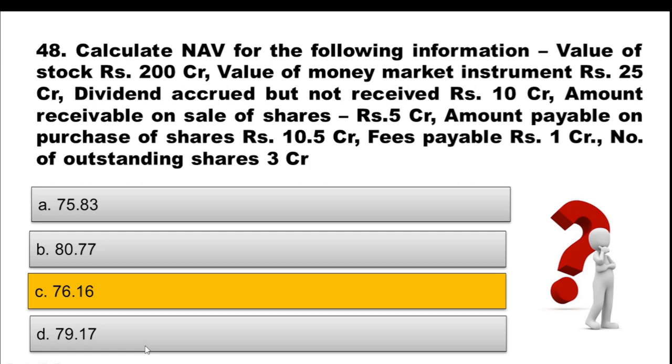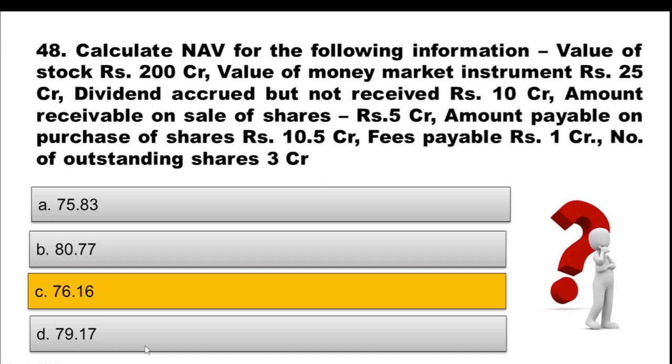Let me explain this numerically. 200 plus 25 plus 10 plus 5. What have I added? 200 crore, that is value of stock, plus 25 crore, that is value of money market instrument, plus 10 crore, that is dividend accrued, and plus 5 crore, that is amount receivable.